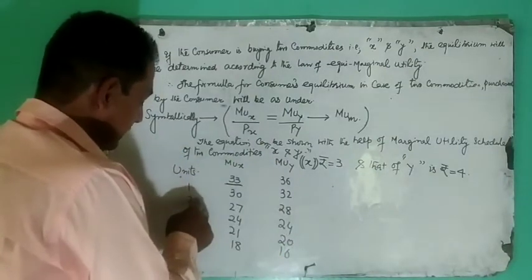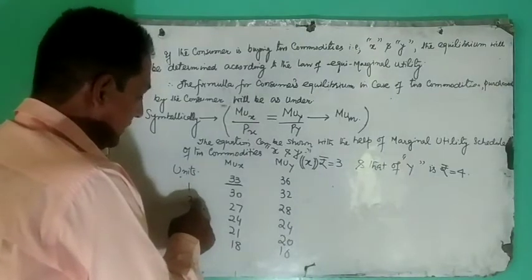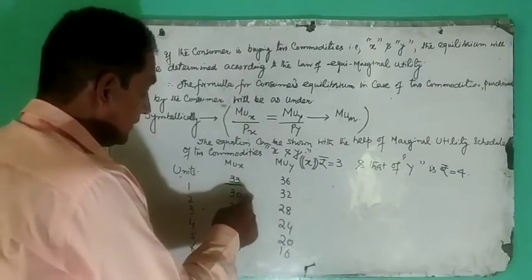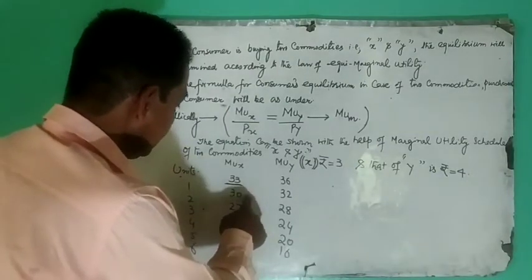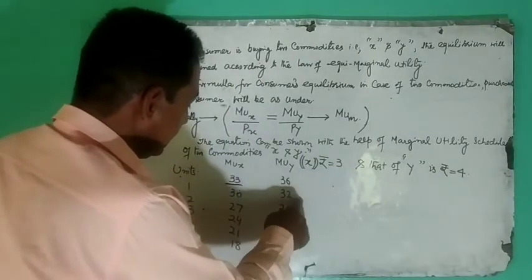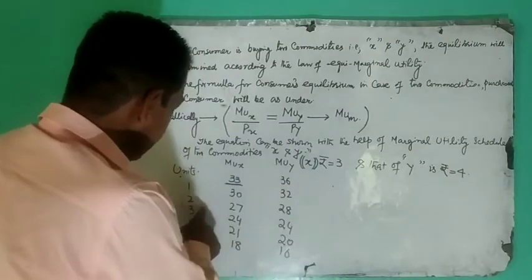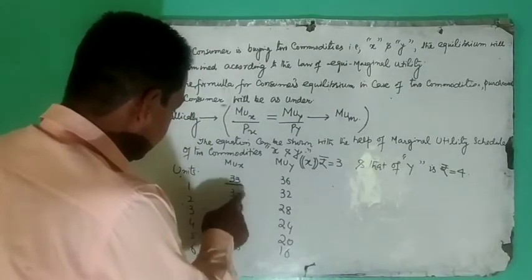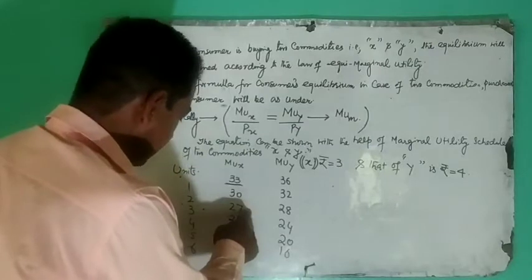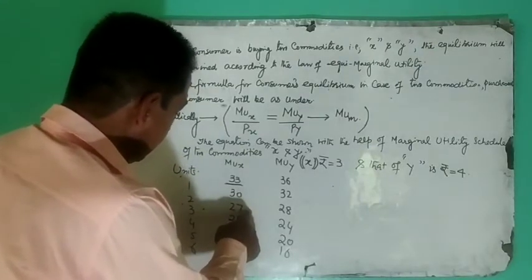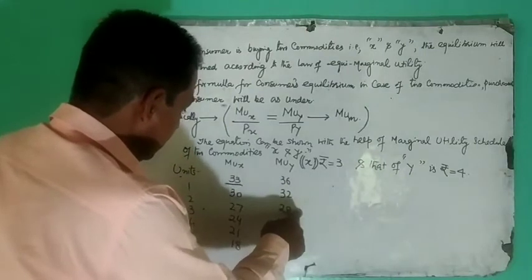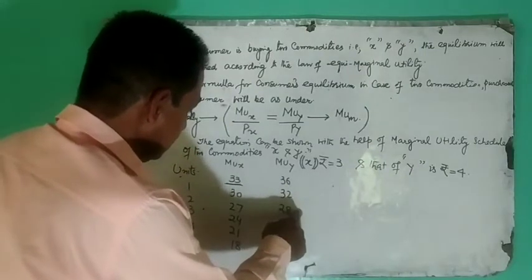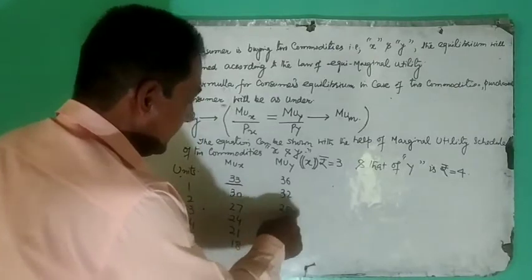When our consumer consumes second unit of commodity X, marginal utility diminishes, let it be 30 and in this case let it be 32. When he consumes third unit, marginal utility gets further diminished and it attains the place of 27 and in this case it attains the place of 28.